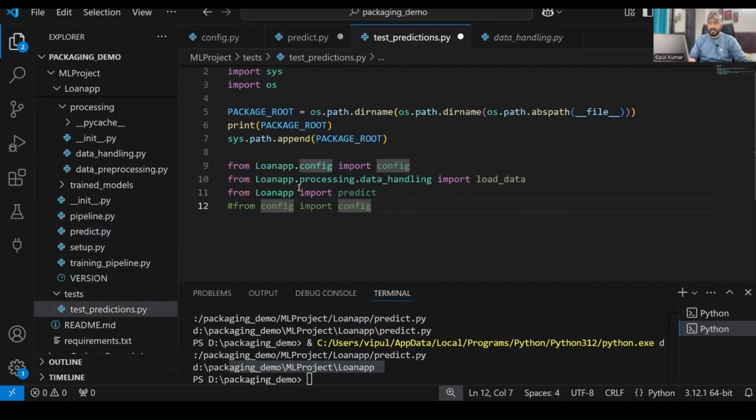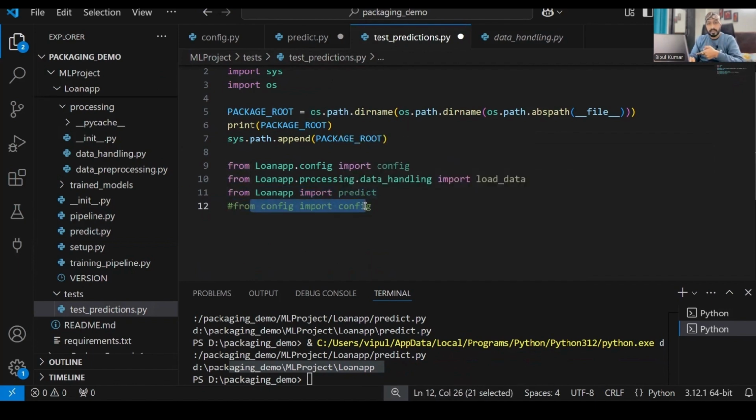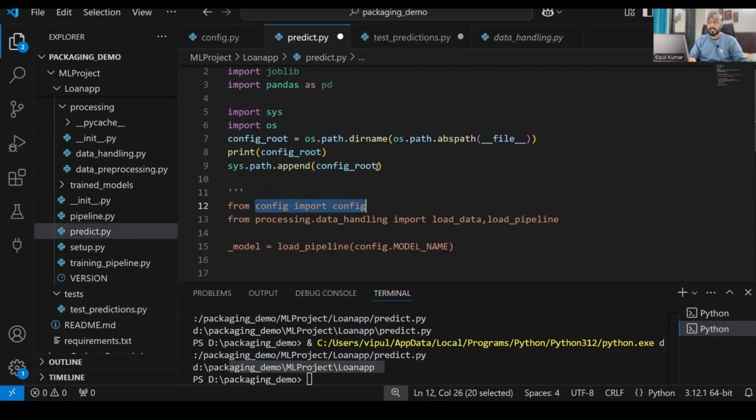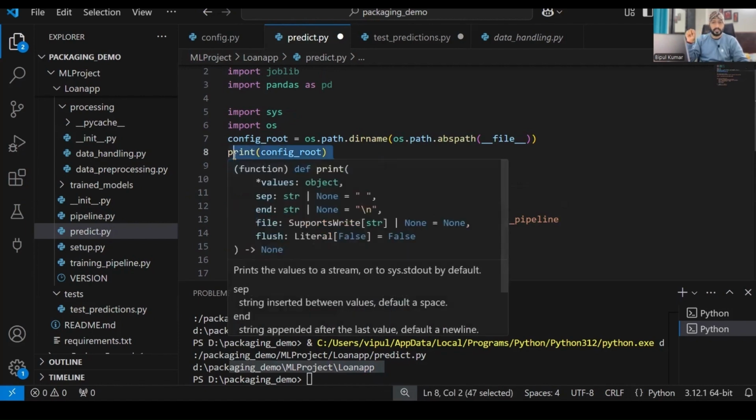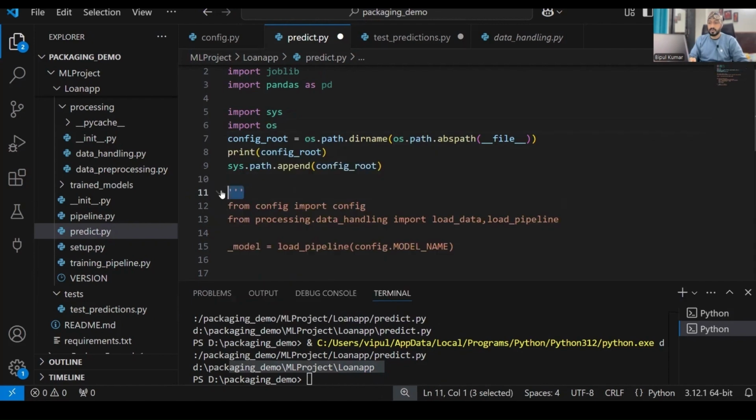When you are executing this line, it is not getting executed from predict.py. When you import it over here, this line is getting executed from this particular file, that is test prediction, right? That's why when it is getting executed by test prediction, this path should be in the system path. Okay, so once I execute it, let's see if everything is working or not.